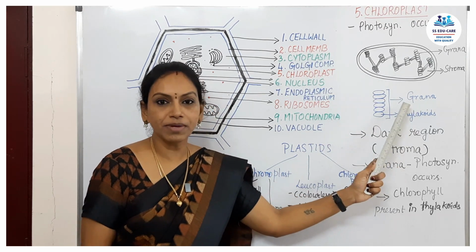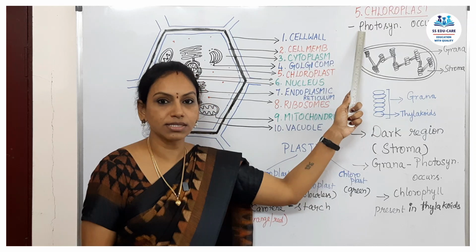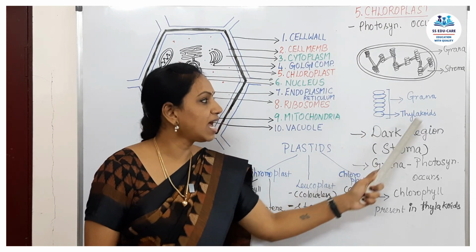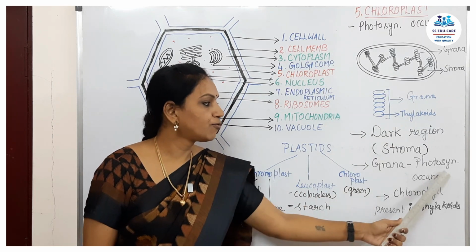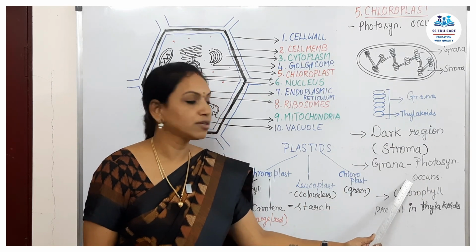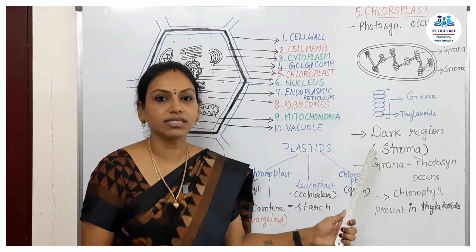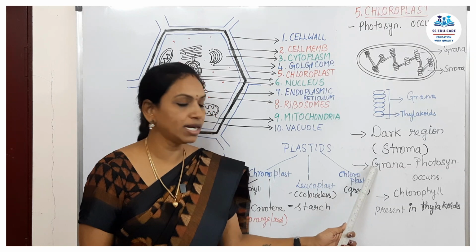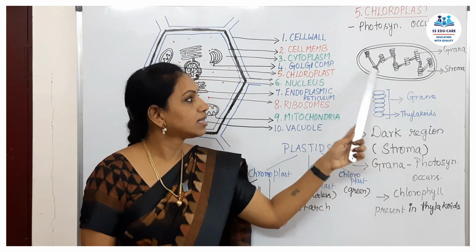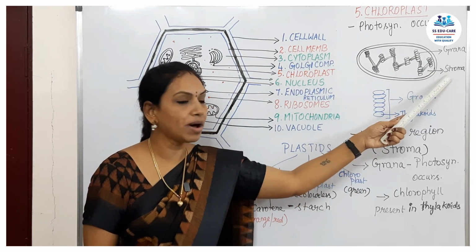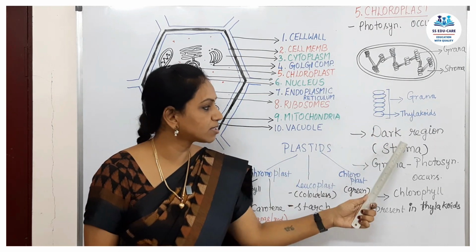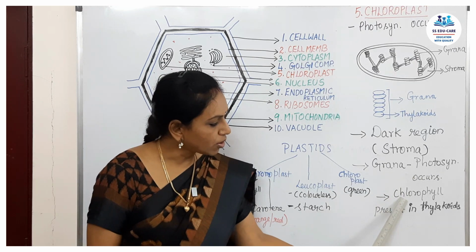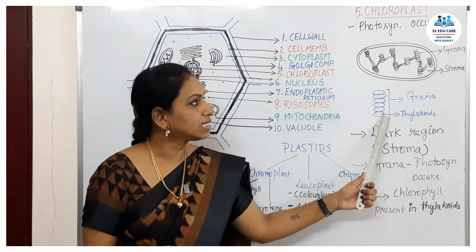The chlorophyll pigment that is needed for photosynthesis is present in the thylakoid. That's why this granular region is called the light region, as photosynthesis occurs here. Whereas there is no activity in the stroma part, the liquid part. That's why it's called the dark region. So this chlorophyll pigment is present in the thylakoids.